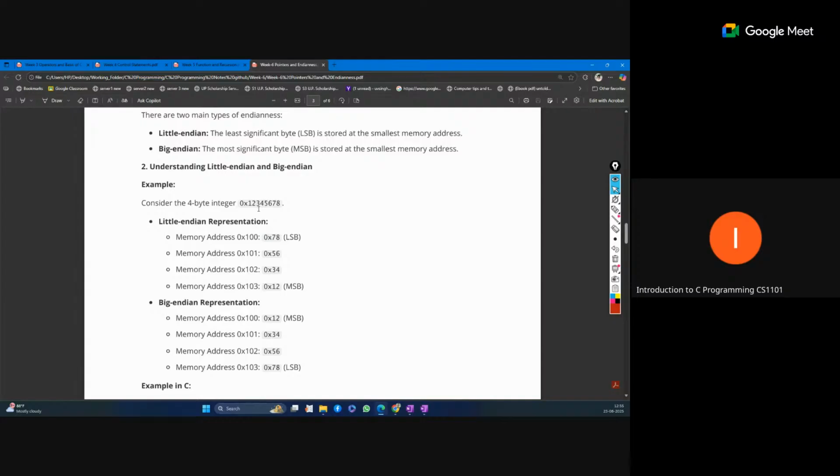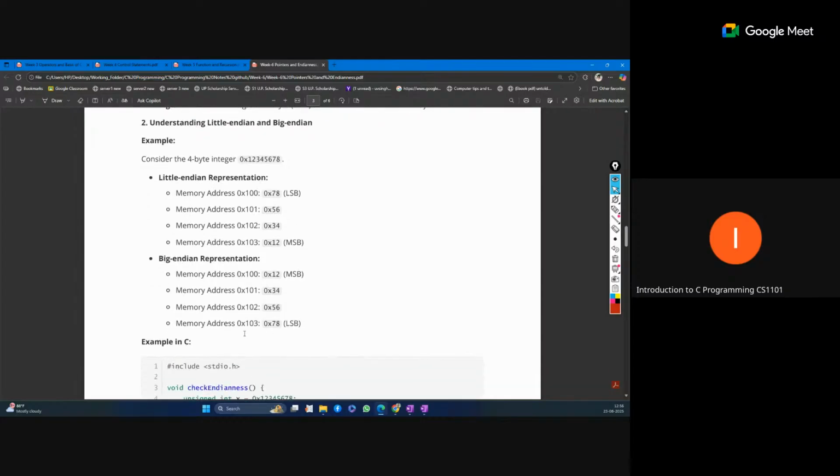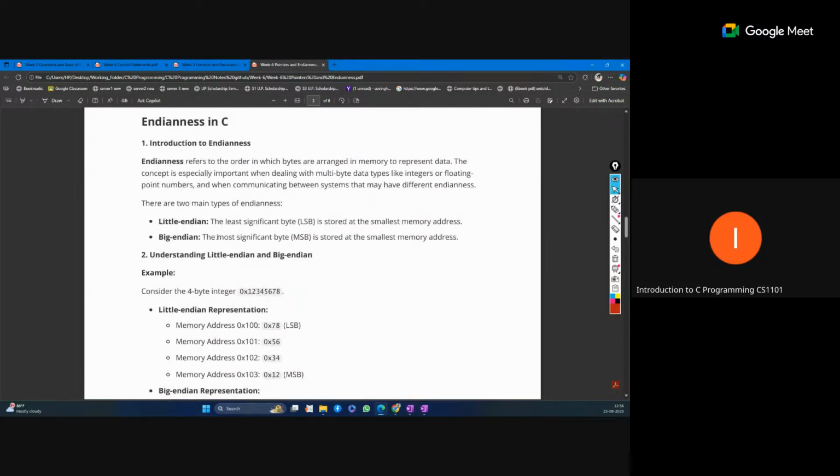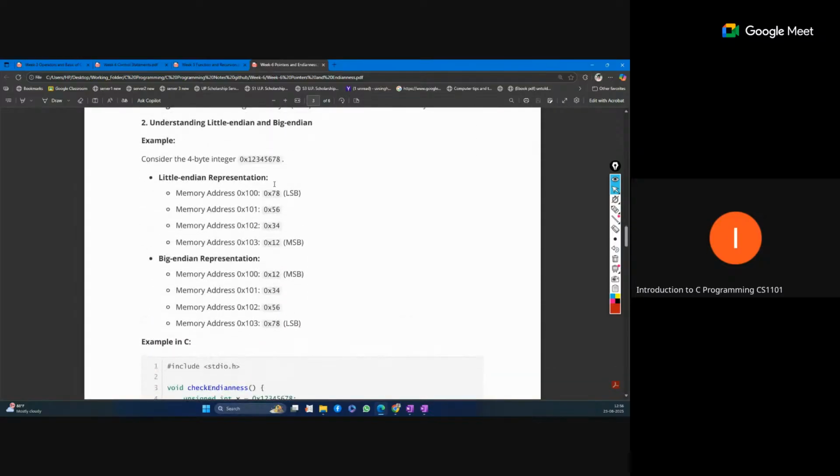The next will be assigned to the next bigger address. So we start with the small address, and that small address is assigned the LSB first, and the big address is assigned to the MSB side. The reverse order of this is called big endian representation. So there are these two types of endianness for memory representation of data, so that you can remember these things. The order is also important, so just remember these things.